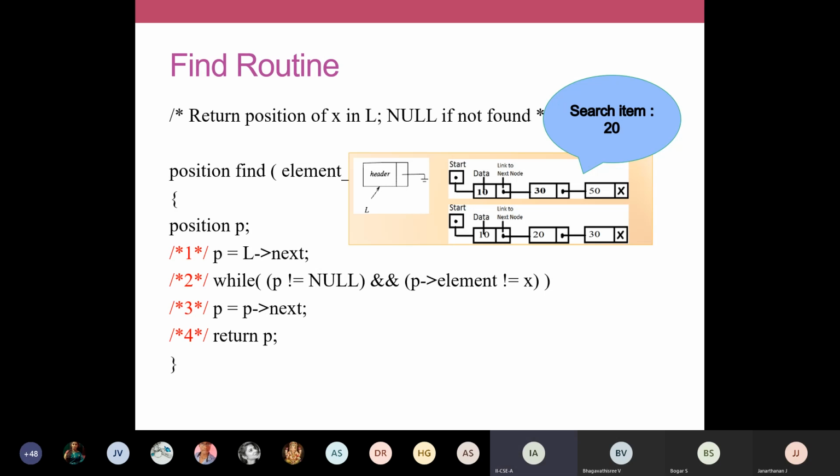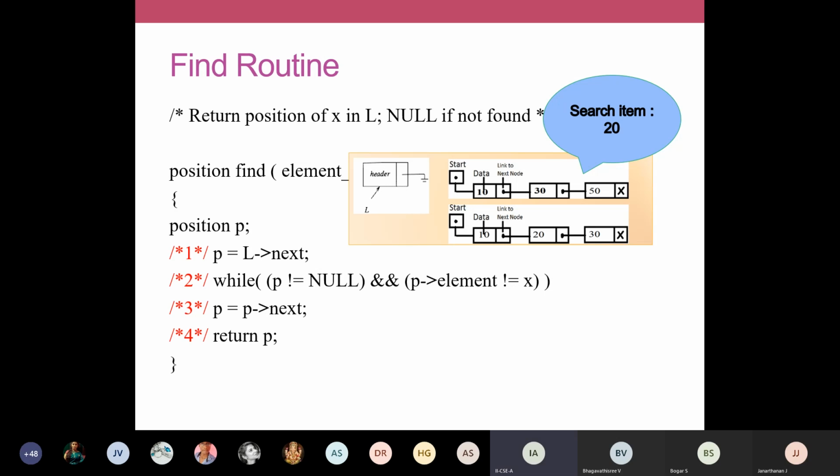Next, we'll see one more example where our search element is going to be present in the list. I've given you one more example. Imagine our list has these data elements 10, 20, and 30. In that case, once again, I'm going to start from the beginning. Start from this place: P is equal to L arrow next. L defines the header node. L arrow next denotes the first node. So P will have the address of the first node.